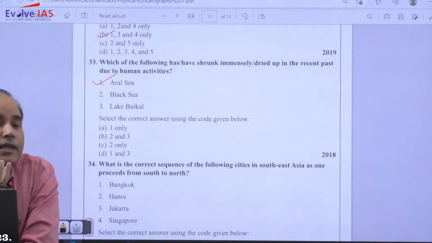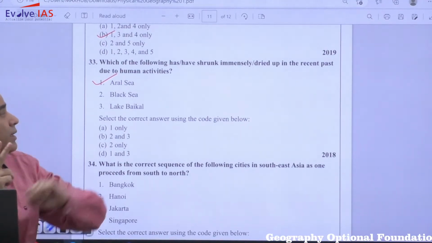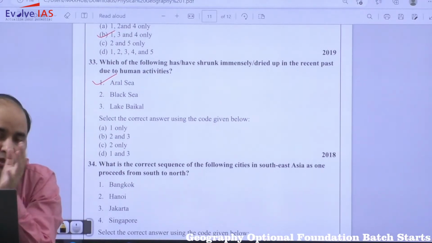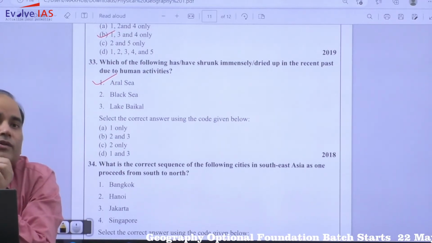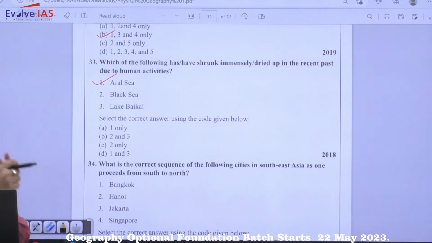But for the agriculture, you also require water. So the water requirement they have fulfilled through 2 rivers. One is particularly Amu Darya and the other one is Sir Darya. So because of that removal, or you can say less draining of the water, Aral Sea is drying up. So we have,